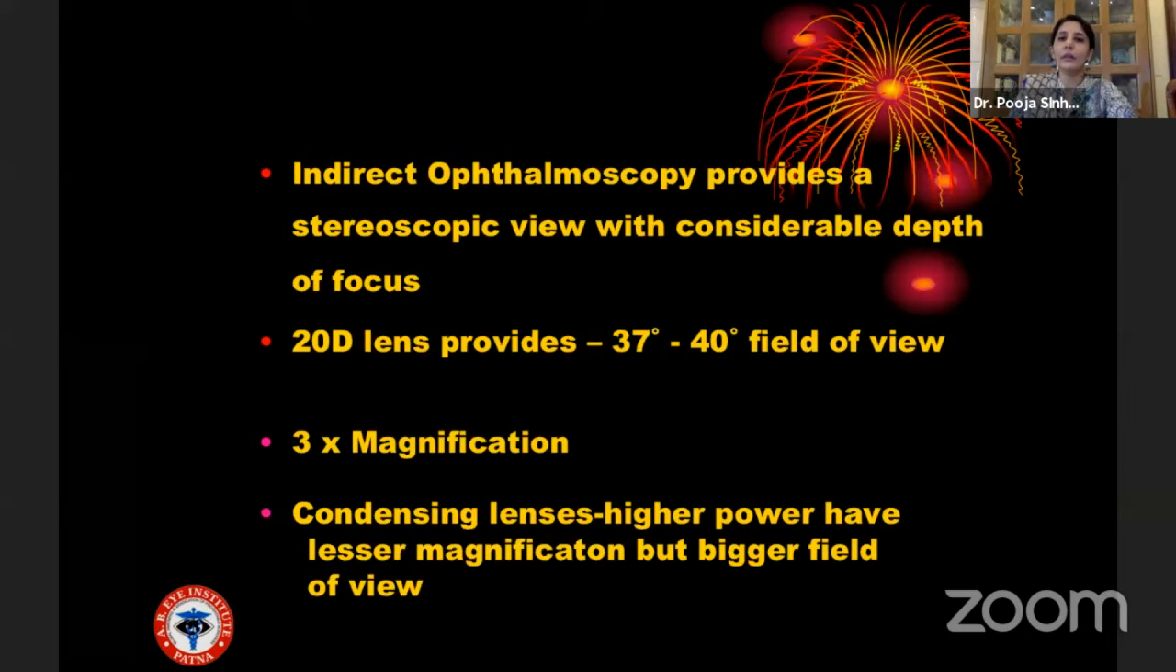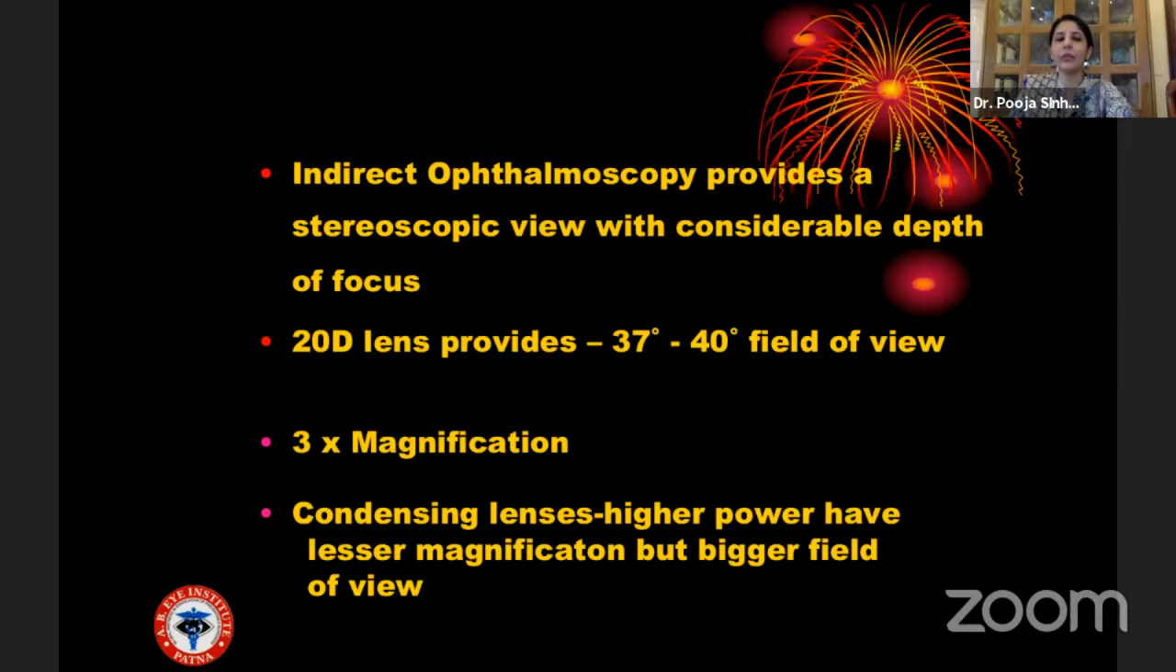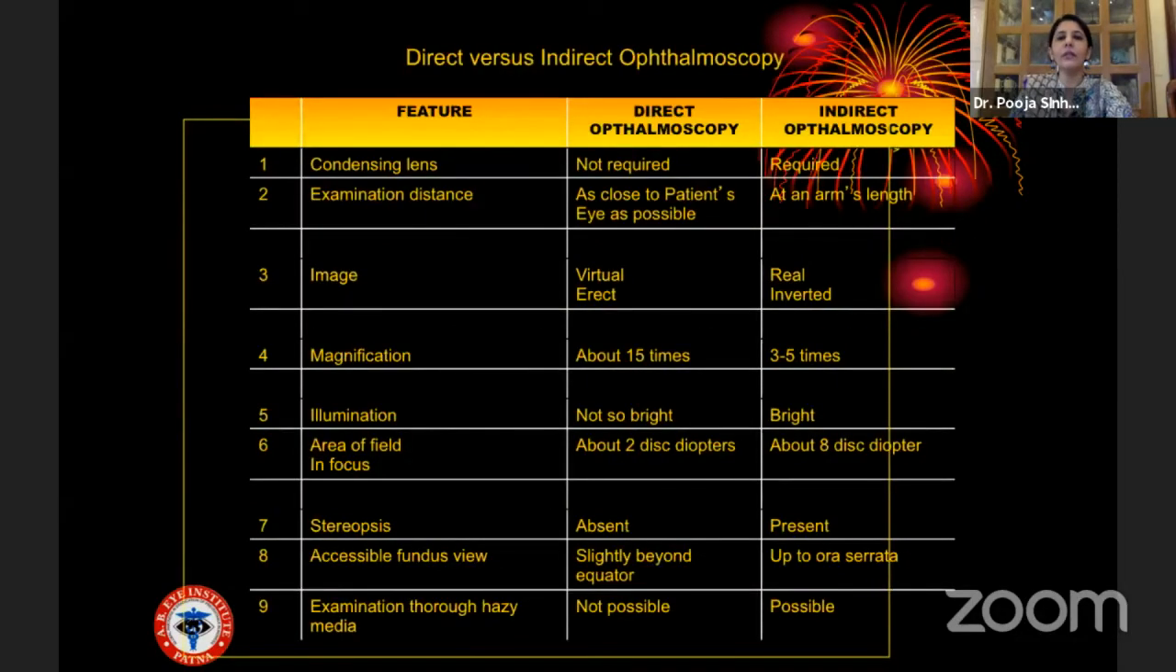So this has already been explained earlier. Indirect ophthalmoscopy provides a stereoscopic view with a considerable depth of focus. A 20 diopter lens is most commonly used, which provides a 37 to 40 degree field of view with 3x magnification. And this point also has been nicely elucidated earlier. The higher the power of the condensing lens, the lesser is the magnification, but the bigger becomes the field of view.